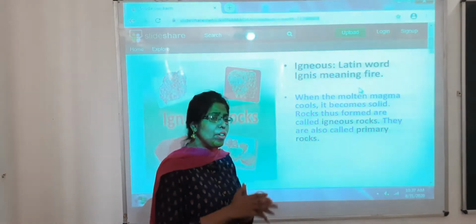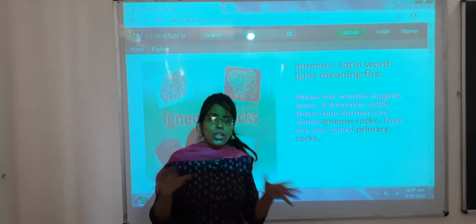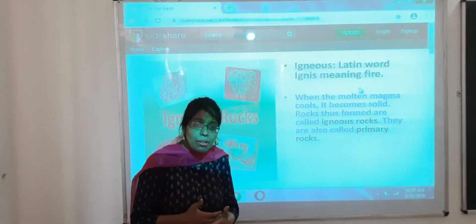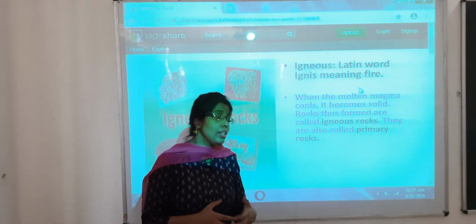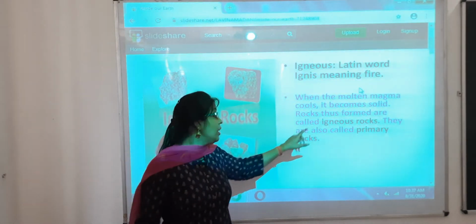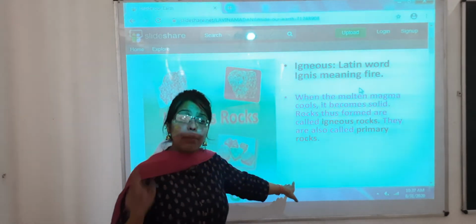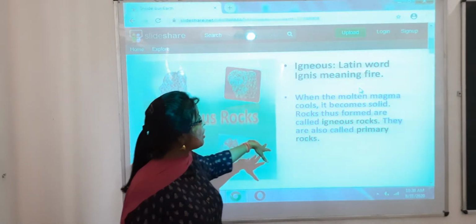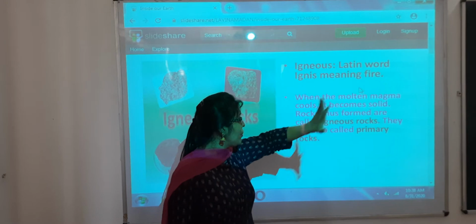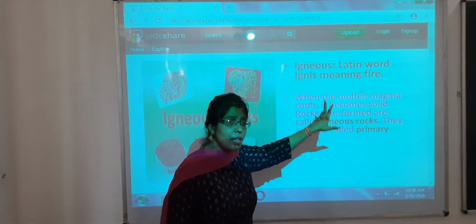So when the molten magma cools down, it becomes solid. Thus rock is formed, and the rock which is formed from that molten magma which comes out is called igneous rock. Basically these rocks are also called primary rocks. Why? Because the other rocks are later derived from this igneous rock, after the magma cools down and becomes solid.